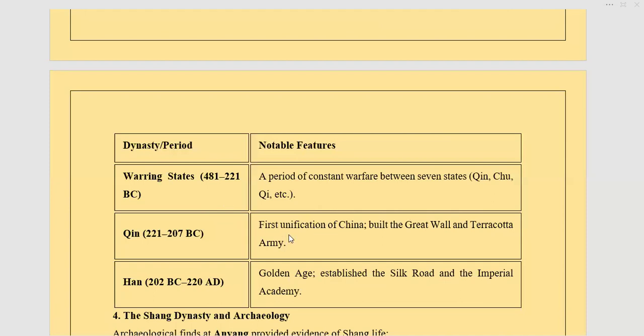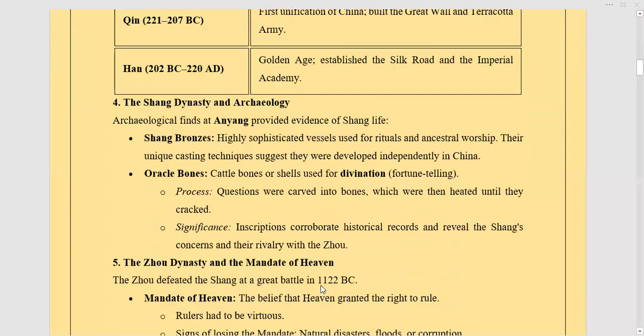In this time, the first unification of China happened, and the Great Wall and the Terracotta Army, which are associated with it, were built in that time. Then we have the Han dynasty, and this was the golden age of ancient China. Most of the inventions, the impact that we have on the world because of ancient China, all come from this time. So yeah, this is the timeline.